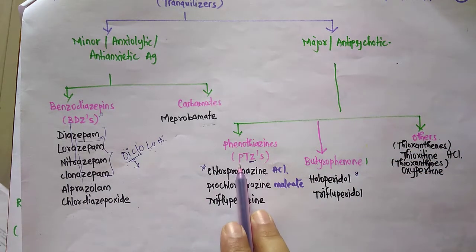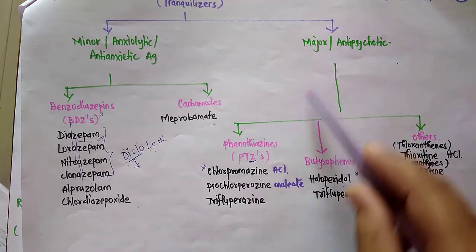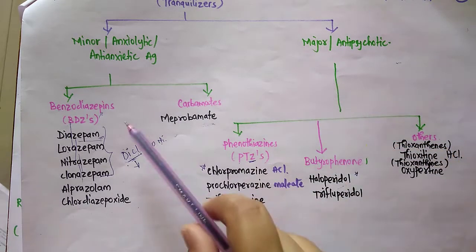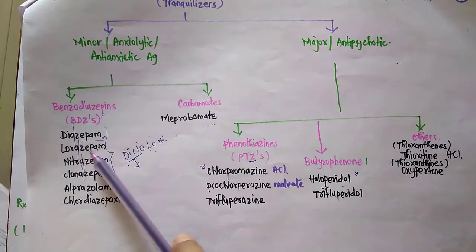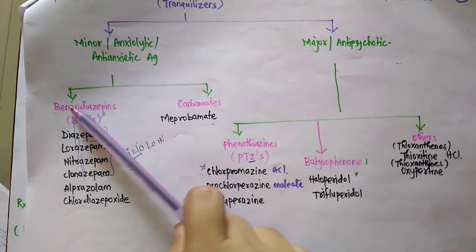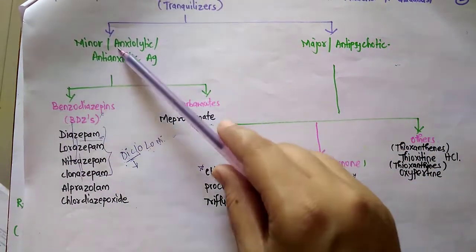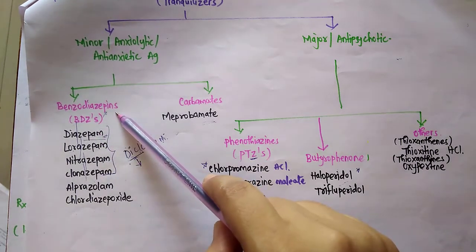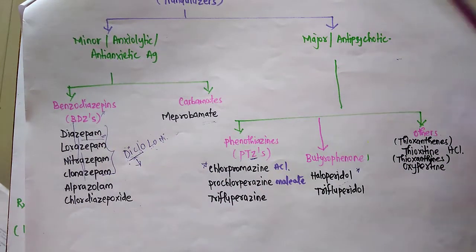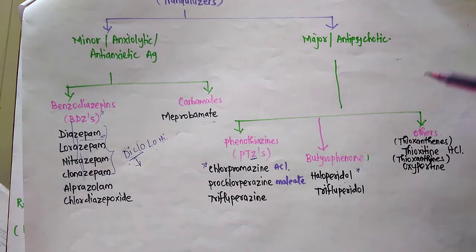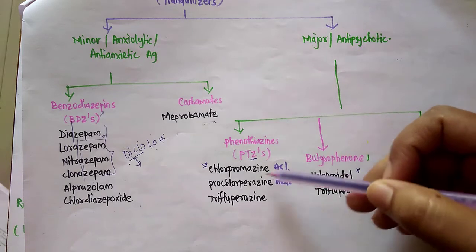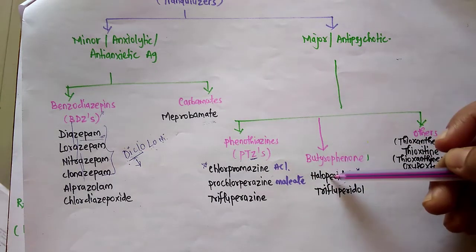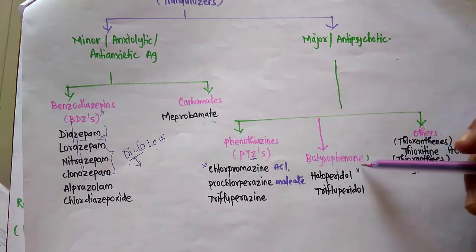Phenothiazine and butyrophenone, that is chlorpromazine and haloperidol, are major tranquilizers, and diazepam is a minor tranquilizer. It is very simple to remember. Only one class is there in minor, benzodiazepine, which is important from the exam point of view. The remaining, haloperidol and chlorpromazine, are all major tranquilizers: chlorpromazine from the phenothiazine class and haloperidol from the butyrophenone class.